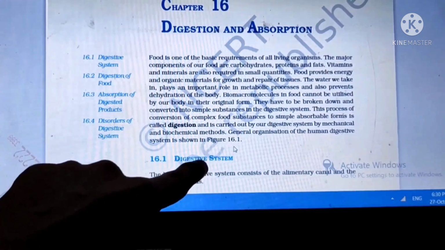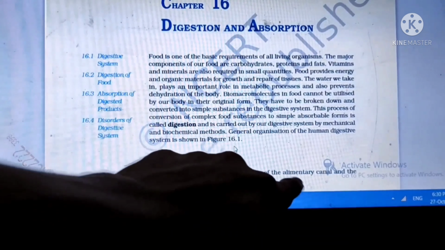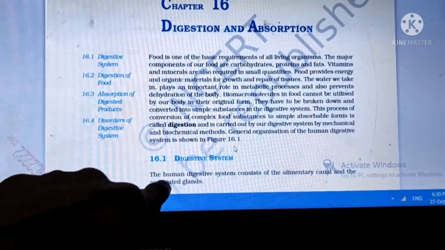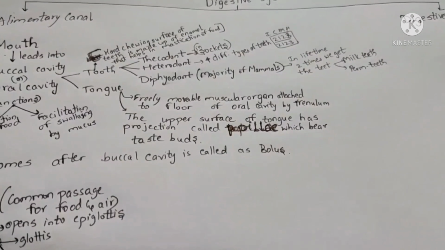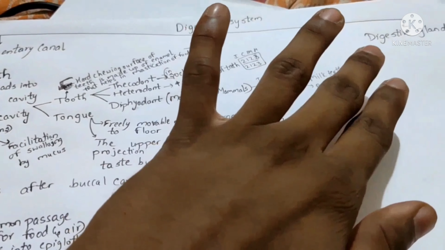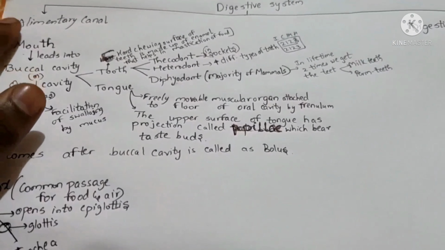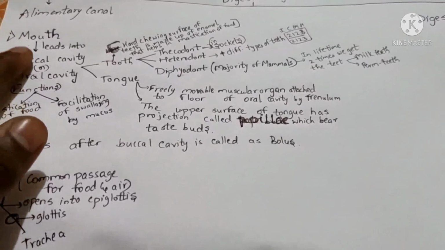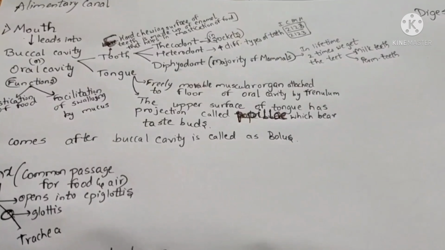According to NCERT, this digestive system is divided into two things: one is the alimentary canal and the other is the digestive glands. Coming to the human digestive system, it is divided into two things: the alimentary canal and the digestive glands. The first part of the alimentary canal is the mouth. This mouth leads into the buccal cavity or oral cavity, and this cavity has two parts.